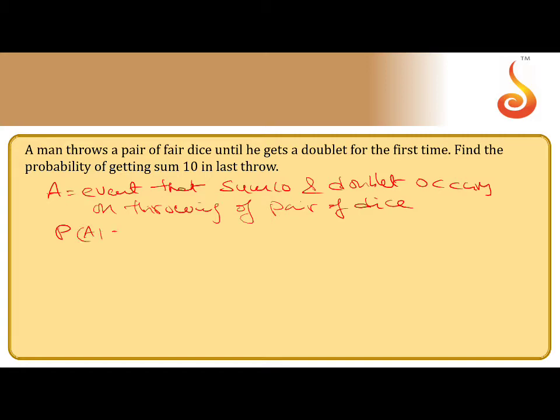So the probability of A, sum 10 and doublet, is only one outcome, 5 comma 5. That is 1 by 36. So B is the event